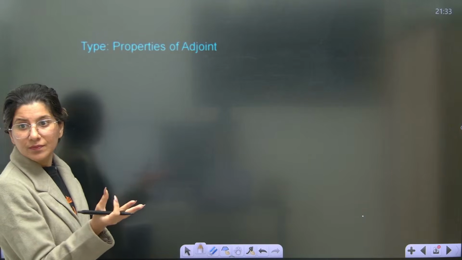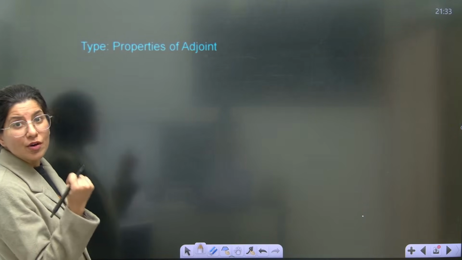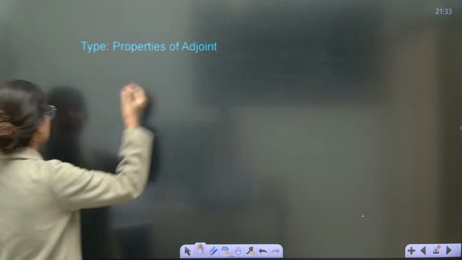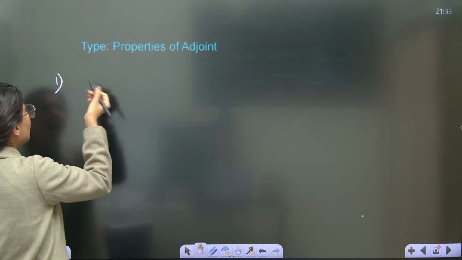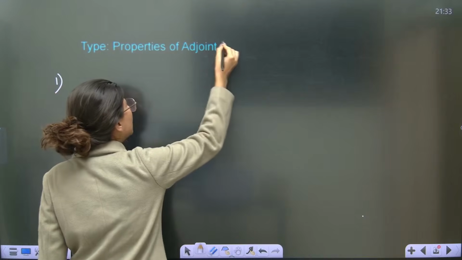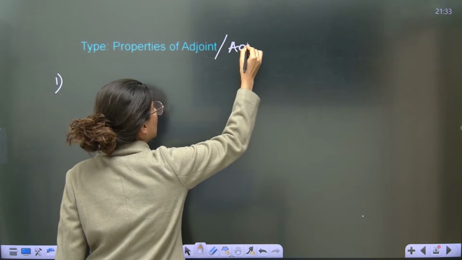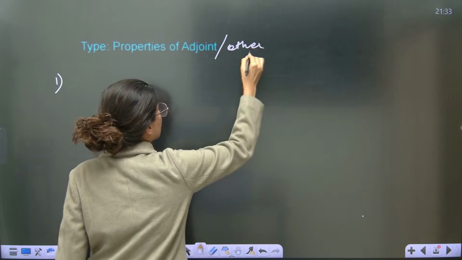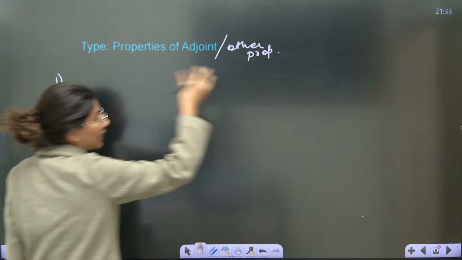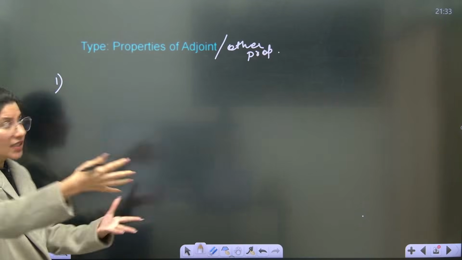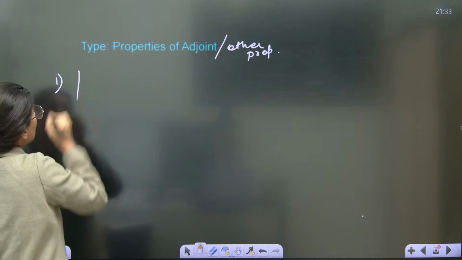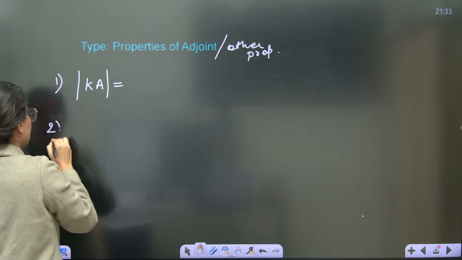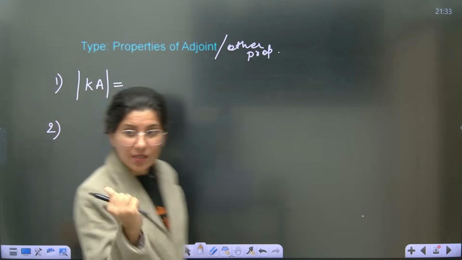Properties of adjoint. Okay, so properties of adjoint, I will just tell you a few properties. Other properties are also very, very important, I would say a very important category, right? So first is, if at all you see any constant stuck inside a determinant, tell me what will be the right hand side. What is the property? Tell me.